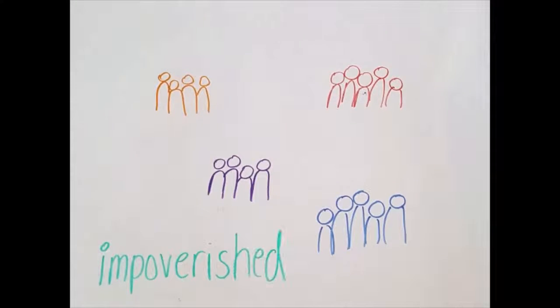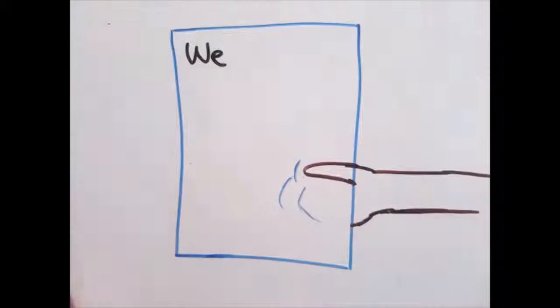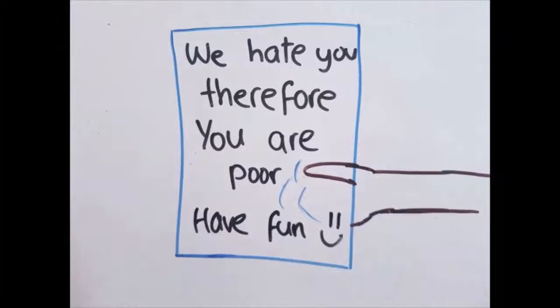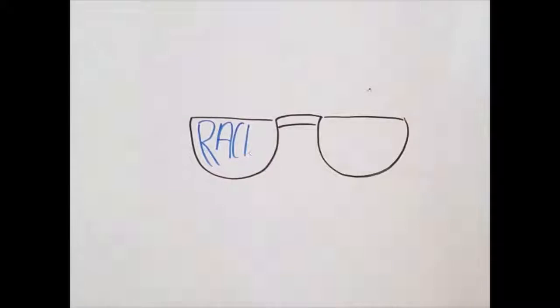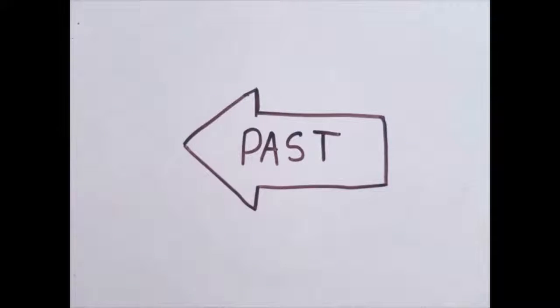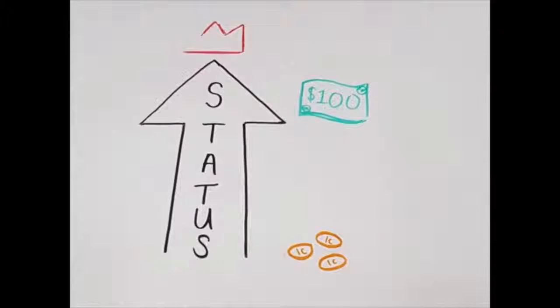When speaking about both poverty and inequity in society, we may think about the different groups of people who have experienced a lack of justice and fairness, therefore leading to being impoverished. Such as African Americans or Indigenous Australians, which represent poverty leading from racist views. In the past, people may have lived in poverty if they weren't considered of high status in society.